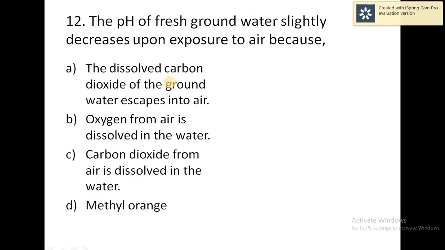So moving to the next question. The pH of fresh groundwater slightly decreases upon exposure to air because, 4 options are given.